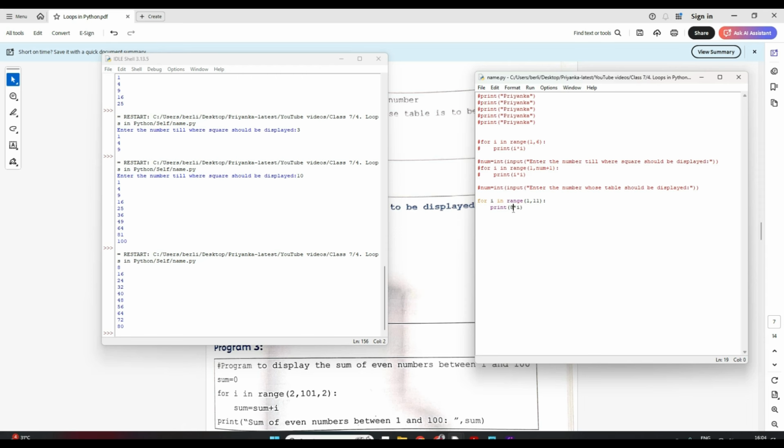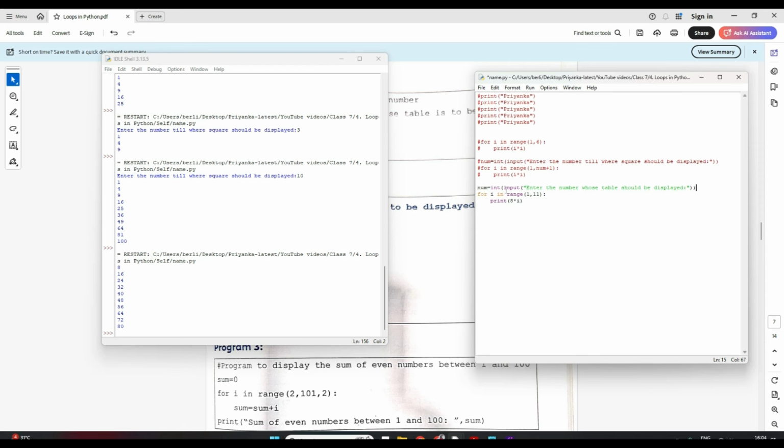Clear? Now here I have fixed this number 8. I want the table of 8 only. But now suppose you want the user to enter that number. He wants a table of 8 or 9 or 10 or 12 or 20 maybe, whatever. Then I will have this input statement where I'm asking the user to enter a number whose table you want.